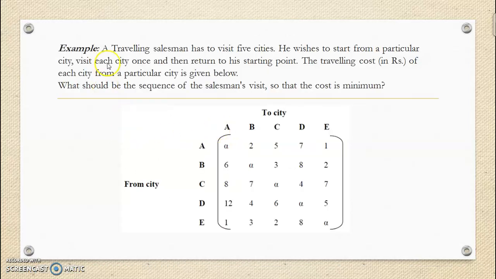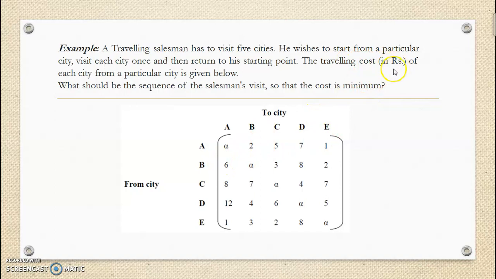Now let us have one example here. A traveling salesman has to visit 5 cities. He wishes to start from a particular city, visit each city once, and then return to his starting point. The traveling cost in rupees of each city from a particular city is given below. What should be the sequence of the salesman's visit so that the cost is minimum?